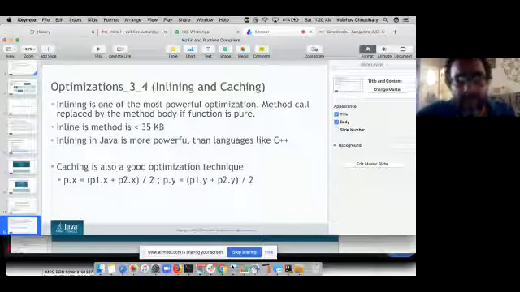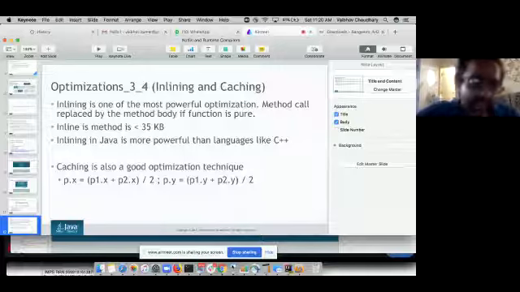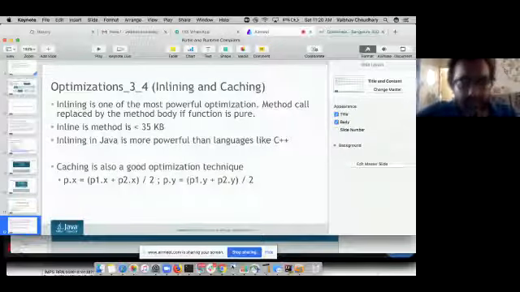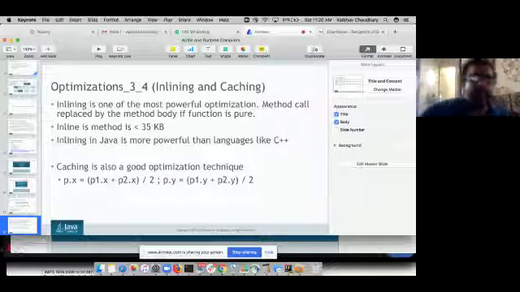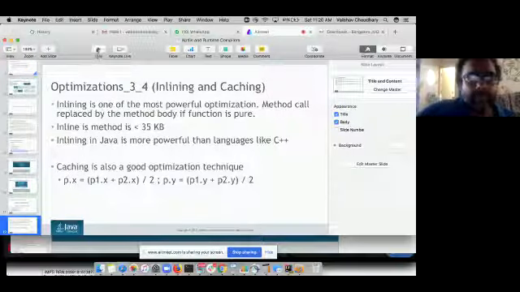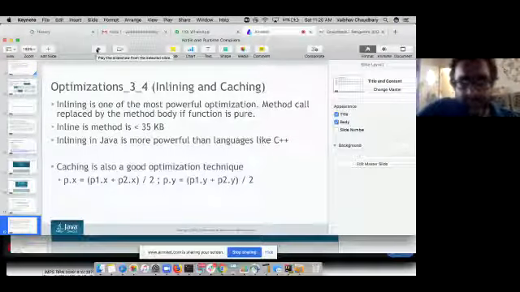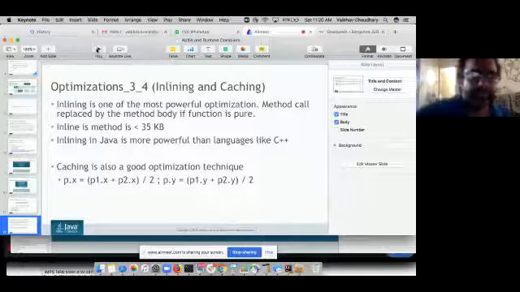That's why I said that inlining in Java is better and more powerful than in a language like C++, where the runtime compiler decides what to inline and what not to inline. I will talk about one more optimization and then we will take some questions. I think these things are getting clear, and if not, we will halt for a minute.